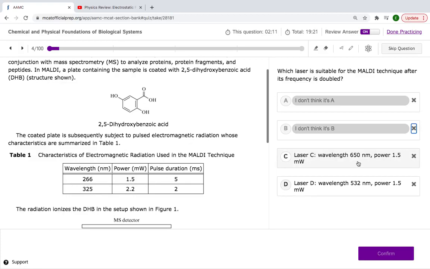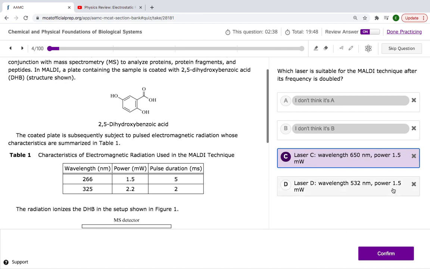This laser, after we double its frequency, we get half a wavelength. Again, it's inversely proportional. They love inverses, apparently, the MCAT. So half of the 650 wavelength here is 325. This one seems to be right. Let's just check this one just in case. Half of 532 is 266.